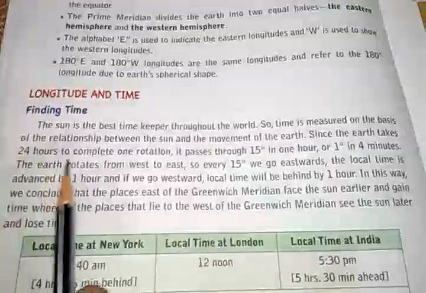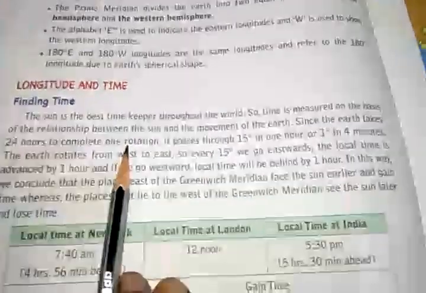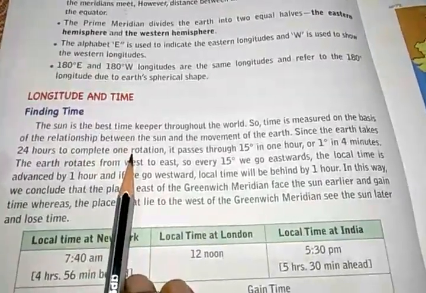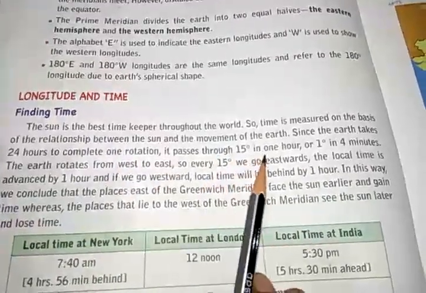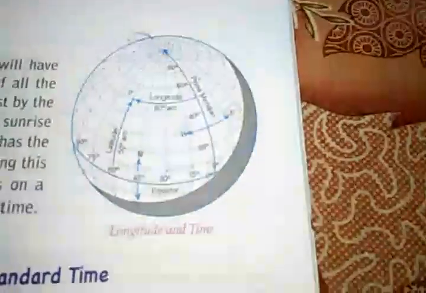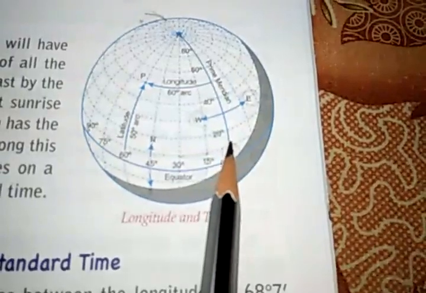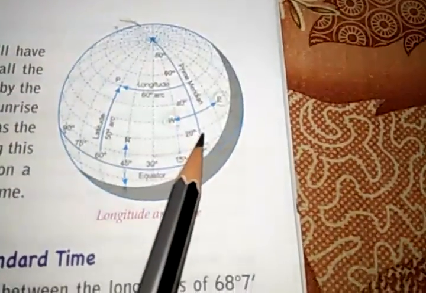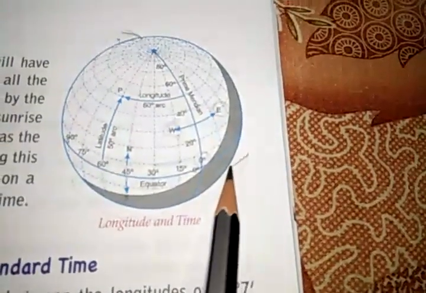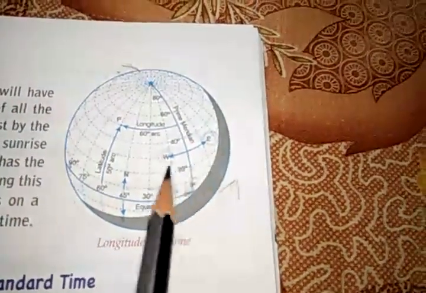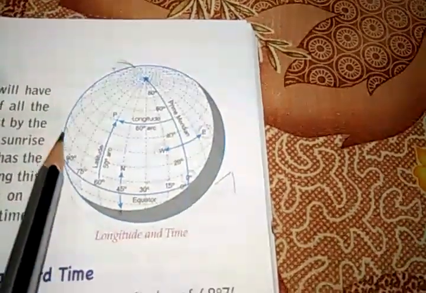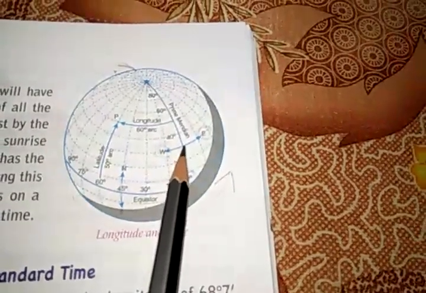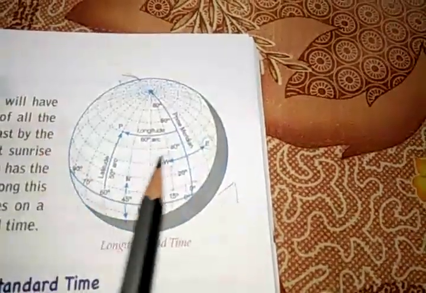Since the earth takes 24 hours to complete one rotation, that is, in 24 hours it makes one full rotation, it passes through 15 degrees in 1 hour. We know that there are 360 degrees. Let's take this example over here. This is the earth and this is the prime meridian. If it rotates in this direction, this prime meridian will move like this. After 24 hours it will come back to this position. This is called one rotation.